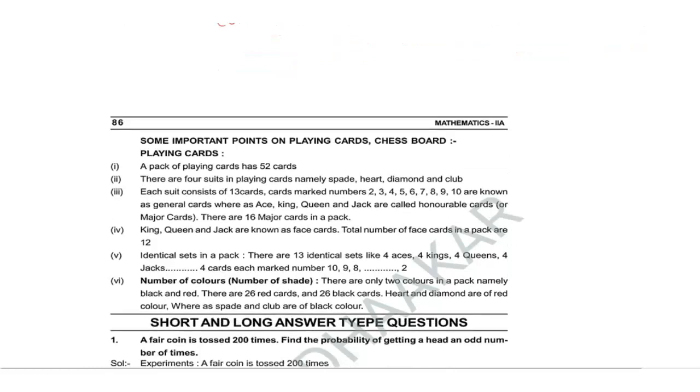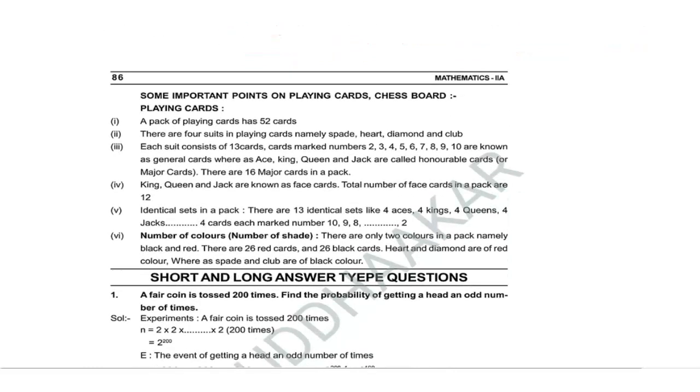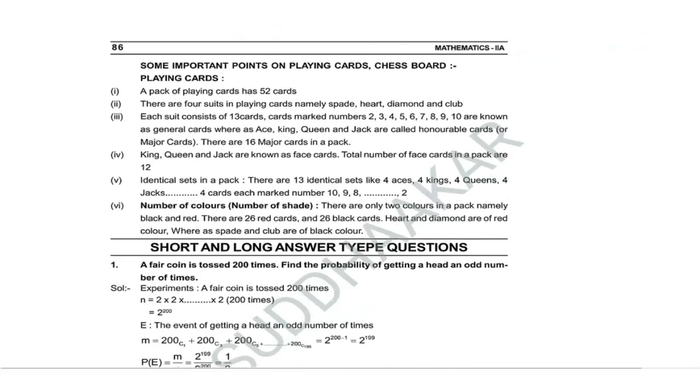Okay, next, a few more definitions to make the basic concepts in these questions easier. Some important points on playing cards and chessboard. In general, a pack of playing cards has 52 cards.